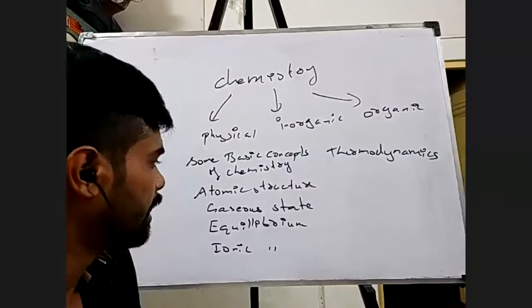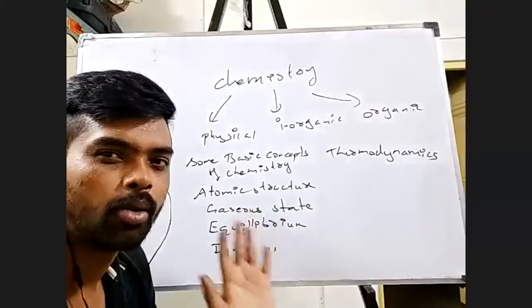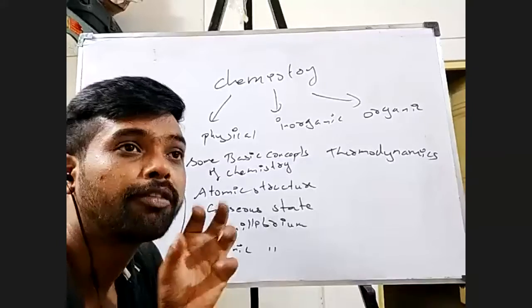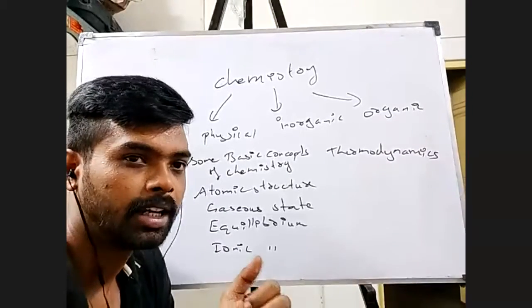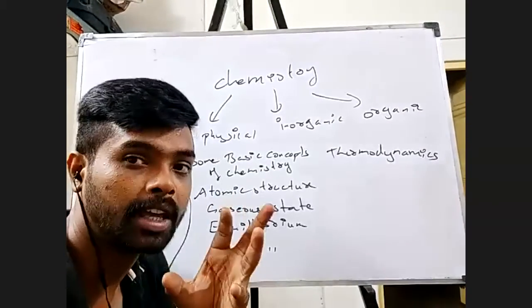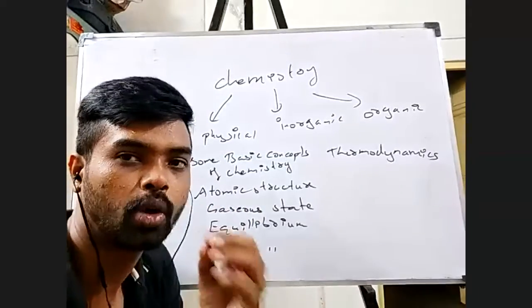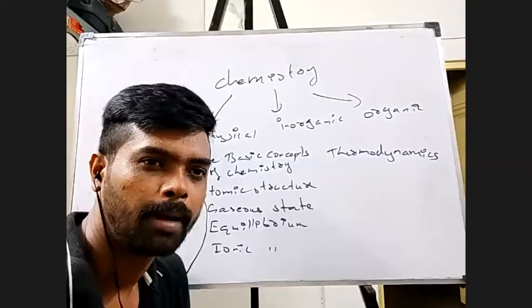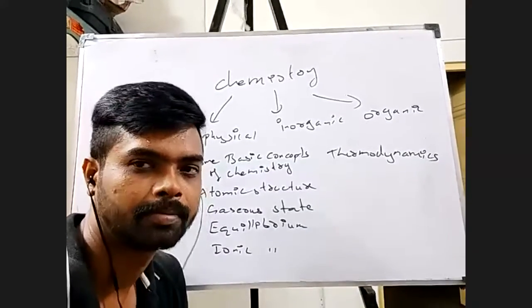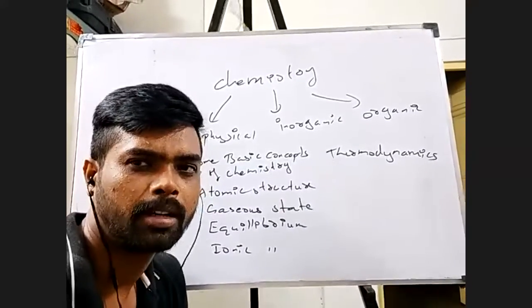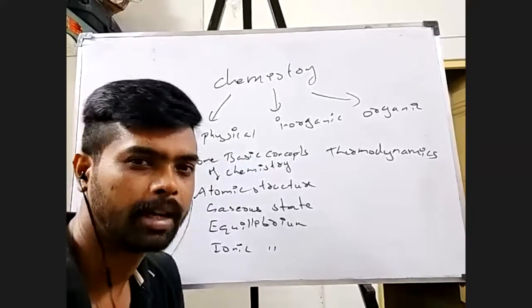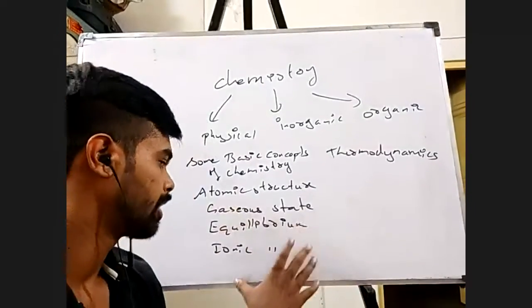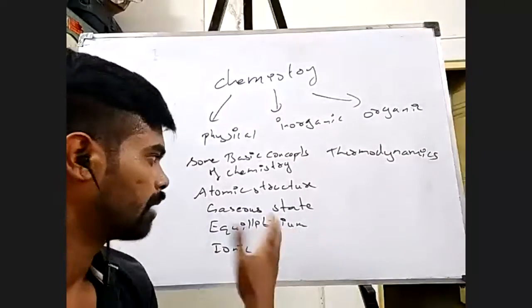You'll be studying those. And in equilibrium, I don't want to touch it now. So basically we'll be dealing slightly with how fast a chemical reaction occurs, the rate of chemical reactions. We know that if I put sodium in water, I will have a very violent reaction, isn't it? But if I put magnesium with water, it will react, it's not like it won't react, but definitely it is going to react very slowly. So all these things we'll be dealing with in equilibrium and ionic equilibrium. It's going to be almost similar chapters.